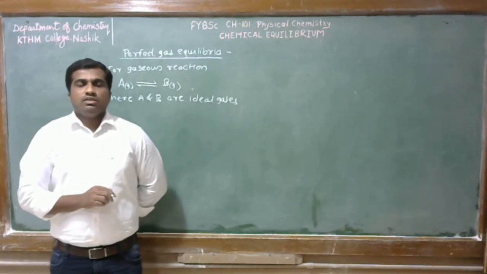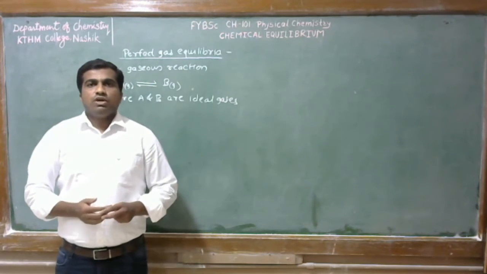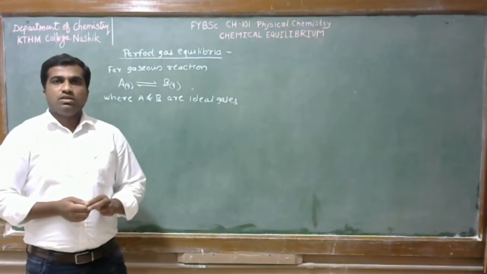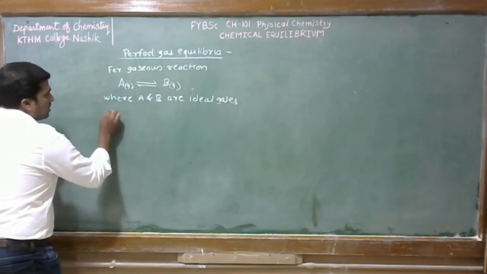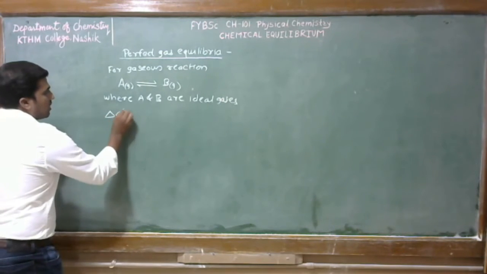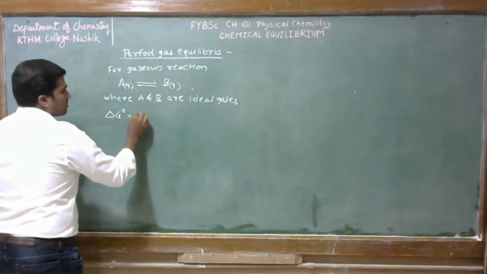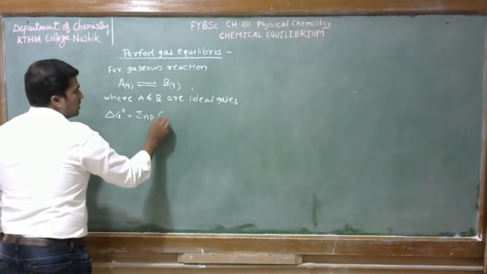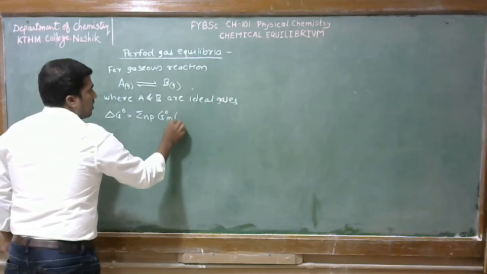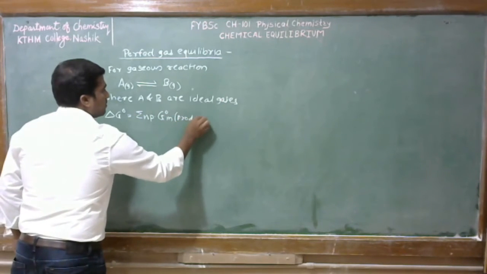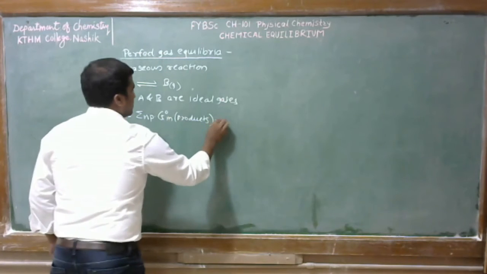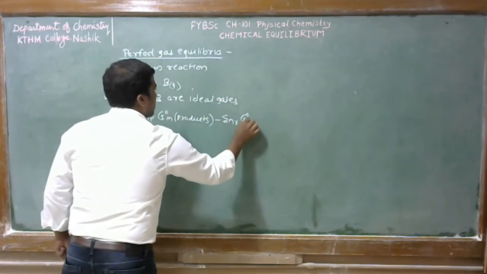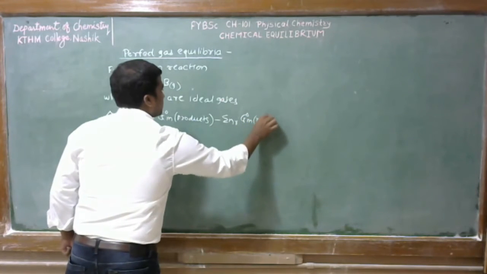Friends, in the first lecture we have seen one equation for Gibbs free energy, that is delta G naught is equal to summation of Np into G naught M of products minus summation of Nr into delta G naught M of reactants.